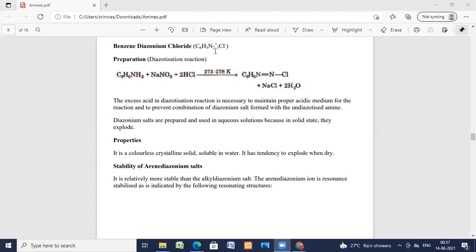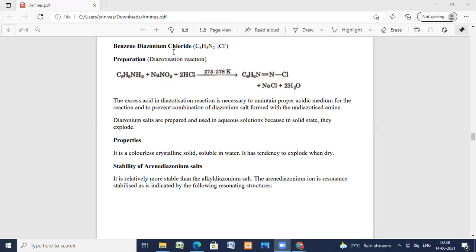Now the preparation, as I've told you: benzene diazonium chloride can be prepared by reaction of aniline with NaNO2 in presence of HCl. It gives benzene diazonium chloride, with the liberation of NaCl and water. So what is benzene diazonium chloride?